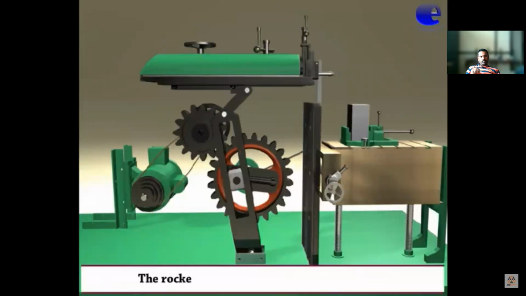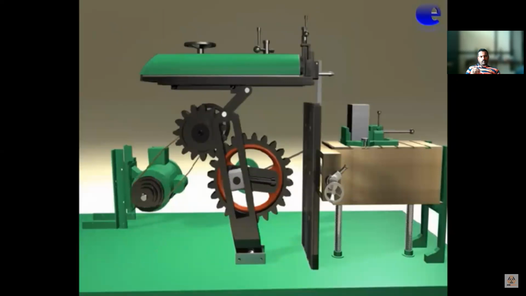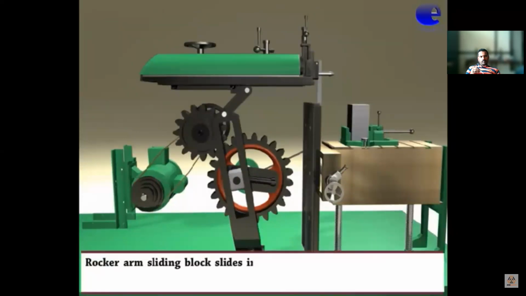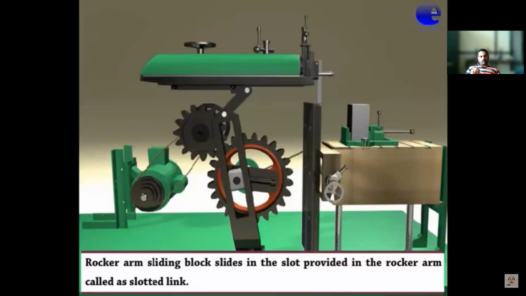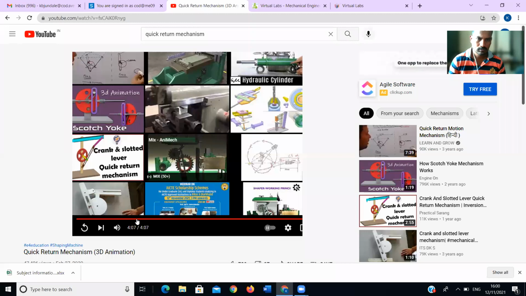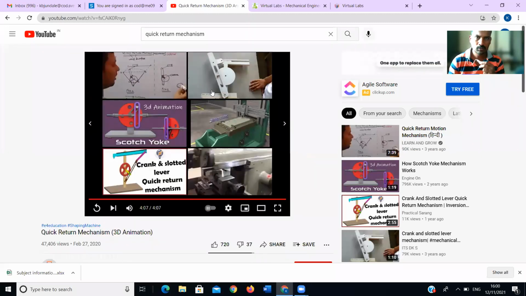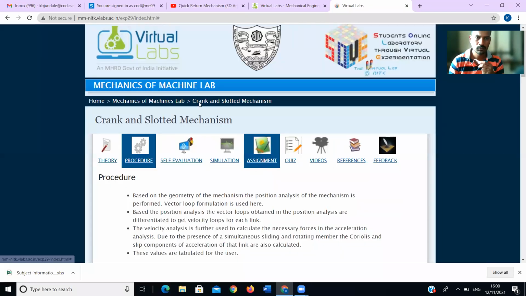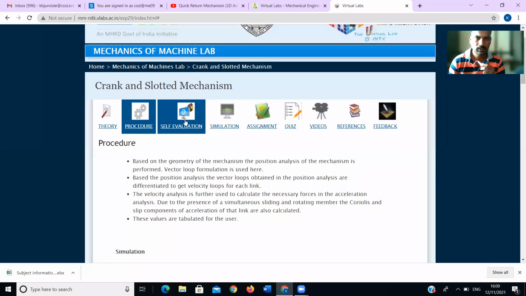The rocker arm is freely fixed to the crank pin. The rocker arm sliding block slides in the slot provided in the rocker arm, called the slotted link. Okay, I hope you understood how that mechanism works. Now we will move towards our part. Okay, the procedure we have seen.